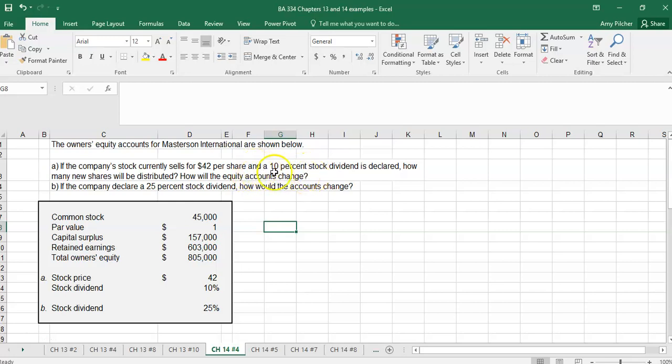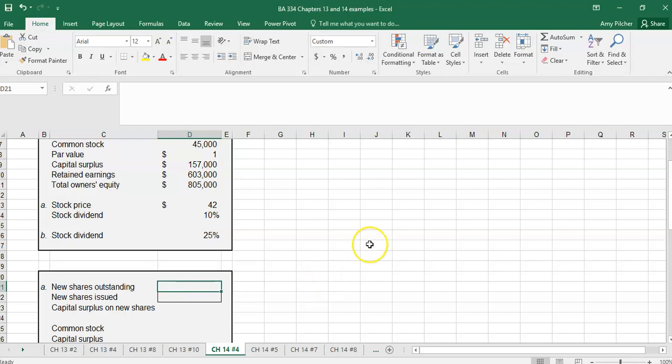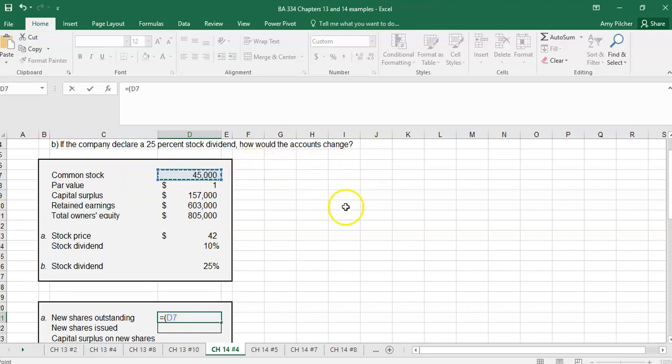So in the first example, we're doing a 10% stock dividend. So how many new shares are we going to have? We have the current common stock divided by our par value times 1 plus the dividend percent.